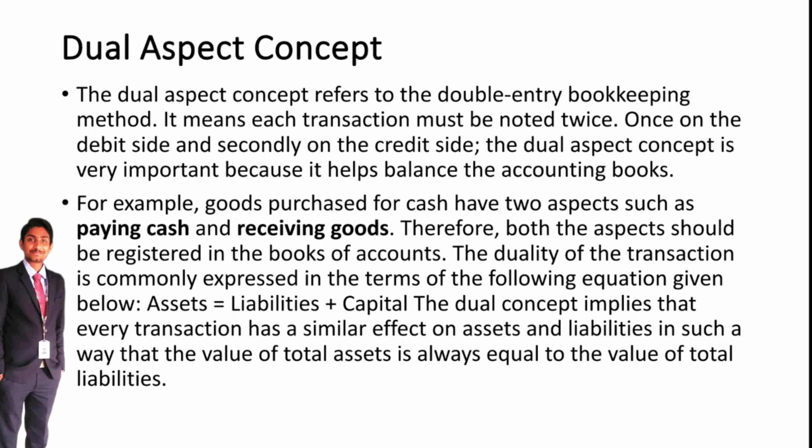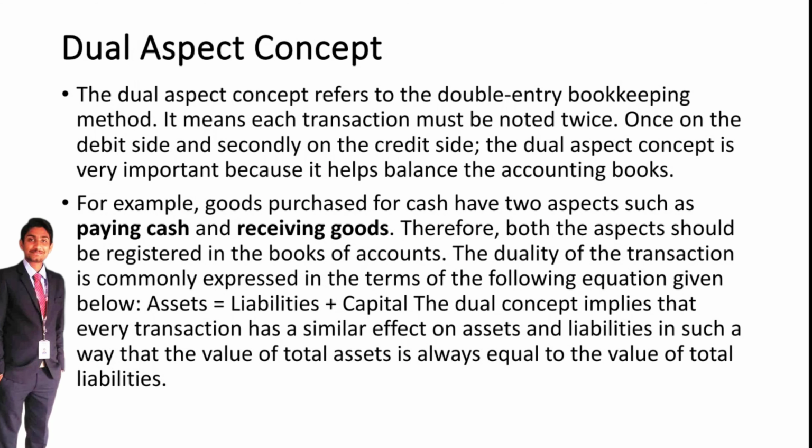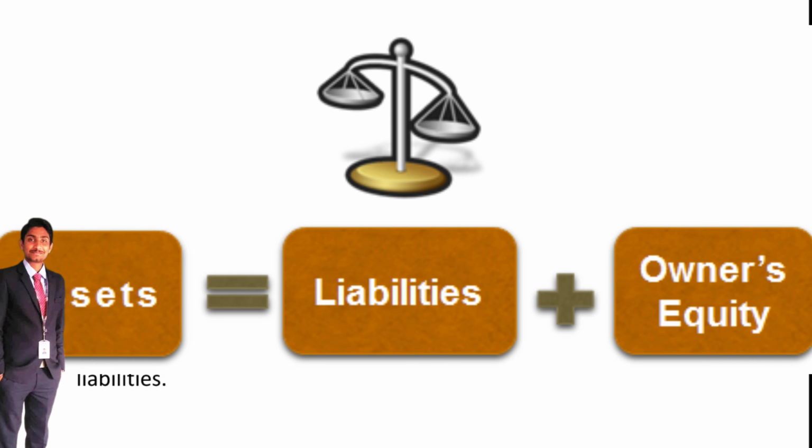So the dual aspect concept, the equation is there. That's called assets equals liabilities plus equity, or capital. Equity means capital. Assets equals equity plus liabilities.